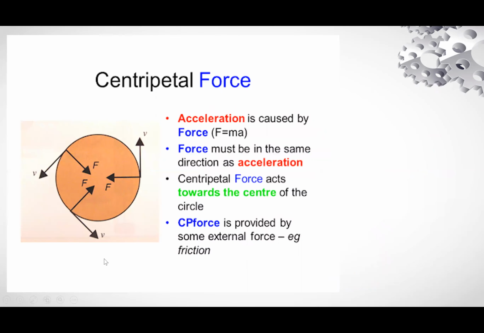Now, centripetal force. Here, at this point, the tangent to the point will give you the direction of velocity, and this will give you the direction of force, which is always directed towards the center of the circle at different points. Let's say this is point A, this is point B, and this is point C. The force is directed towards the center of the circle, and at each point in the circular path, the velocity is tangent to the path.